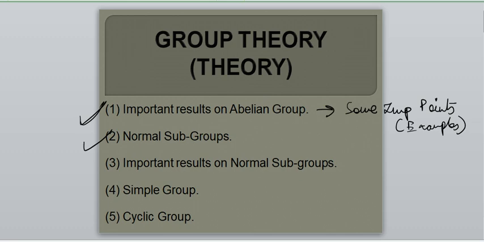Now we have to speak about normal subgroups. That means, will we get abnormal subgroups? No, you will not get abnormal subgroups, don't worry. You will get normal subgroups. They are normal people, okay? They are normal, very nice.